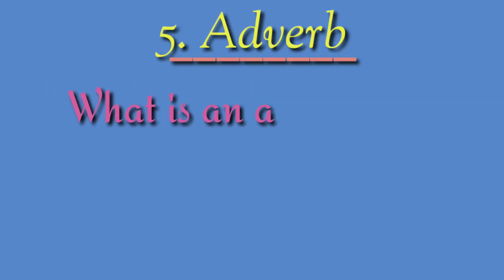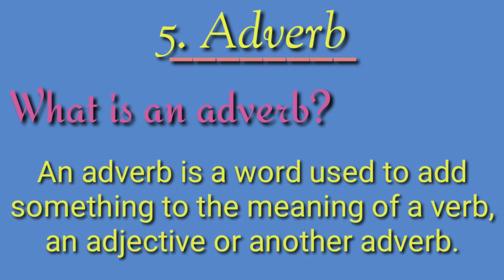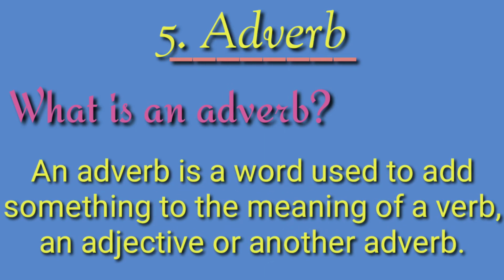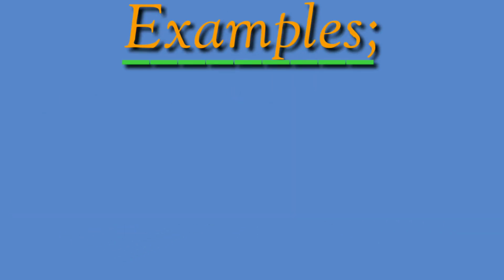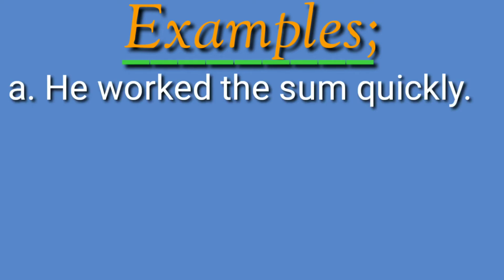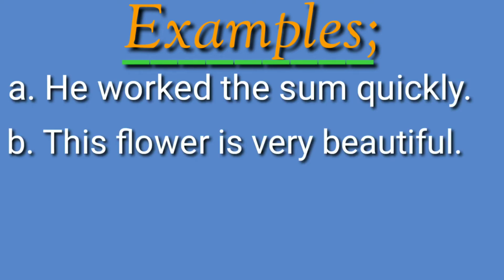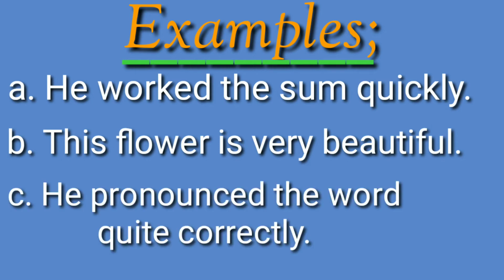Adverb. What is an adverb? An adverb is a word used to add something to the meaning of a verb, an adjective, or another adverb. Examples: He worked the sum quickly. This flower is very beautiful. He pronounced the word quite correctly. Let's see these sentences and find out the adverbs.